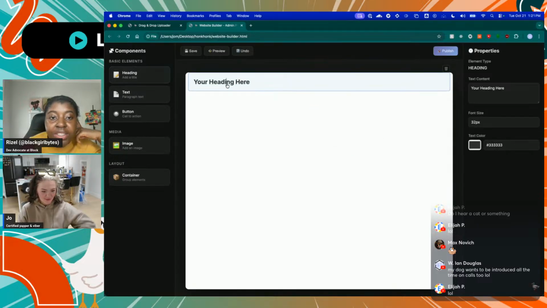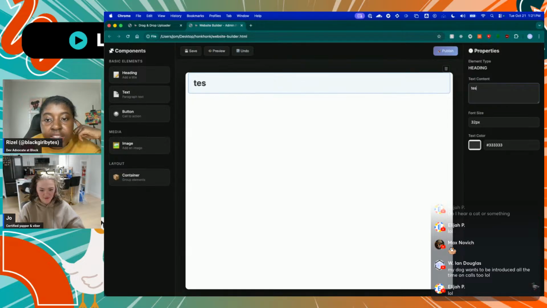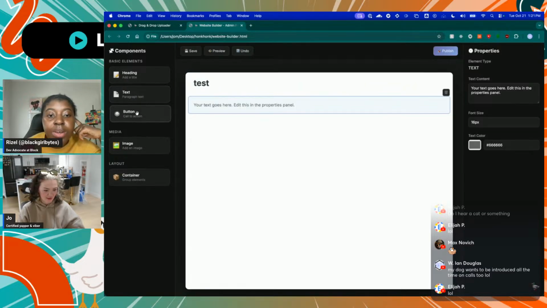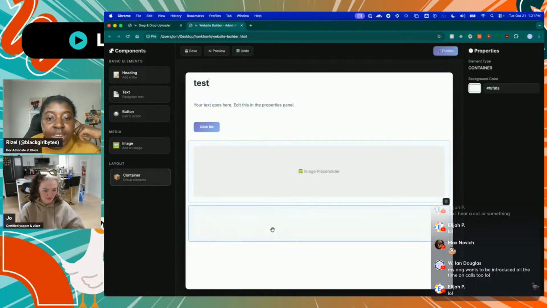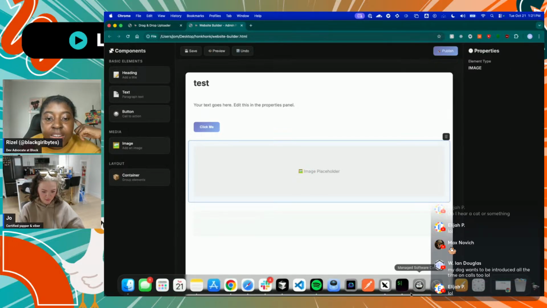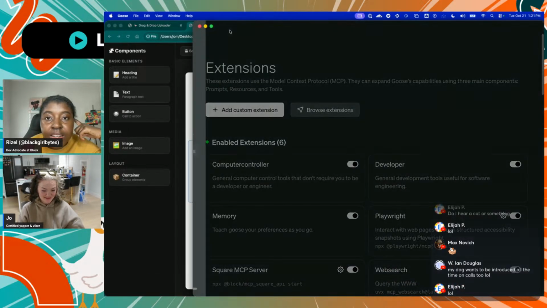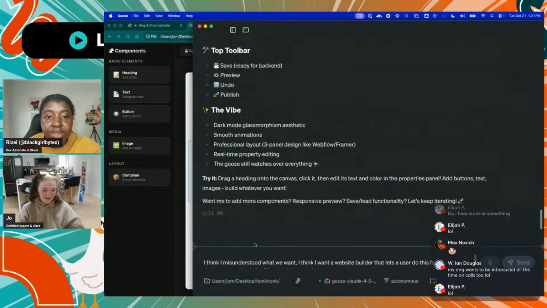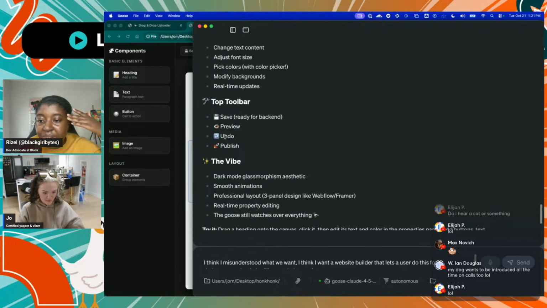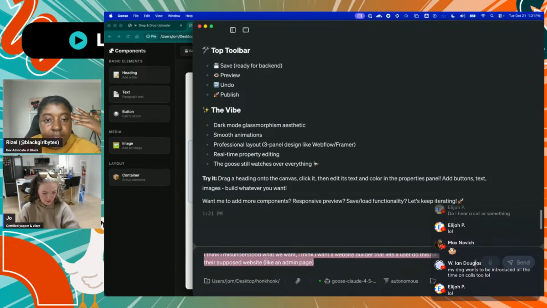Beautiful. Oh, you got a dark mode? Yeah. Oh, I can't type into this, I guess here, but I can try to change that. Button, image container, image placeholder. Now let's try to make these actually work. How much time do we have left? You have 4 minutes. Nice. You have time. Why is it still using my prompt from last time?